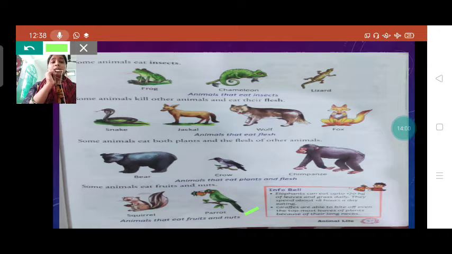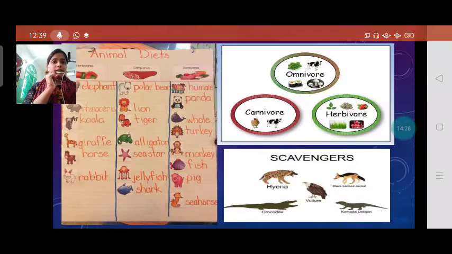Why? Because giraffes have a very big and long neck, and their neck helps them to bite off the topmost leaves of a tree. So this is one more piece of information about giraffe, students, so you should learn this nicely.